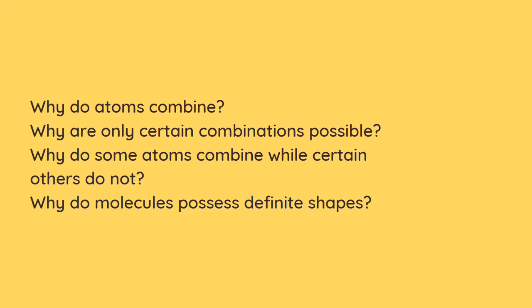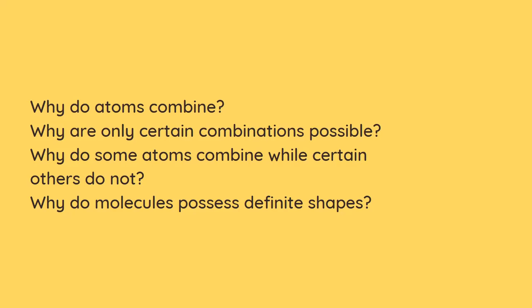Why do some atoms combine while certain others do not? Our noble gases do not undergo chemical reactions, whereas our halogens, alkali metals and alkaline earth metals are quite reactive in nature. So scientists couldn't understand why noble gases didn't undergo chemical reactions while the others could.